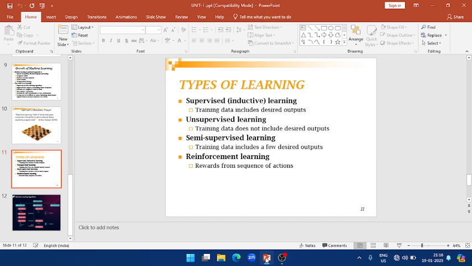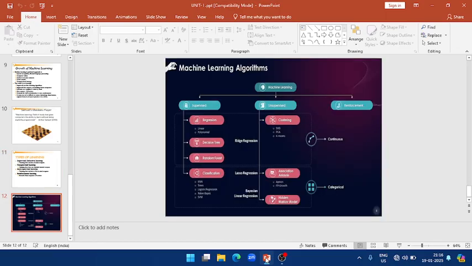Reinforcement learning means it gets rewards from a sequence of actions. The sequence of actions will be used in this method. Again, we briefly discuss the types of machine learning algorithms. Already we have seen about the types, but we mainly focus upon three types: one is supervised learning, second is unsupervised learning, third is reinforcement learning.